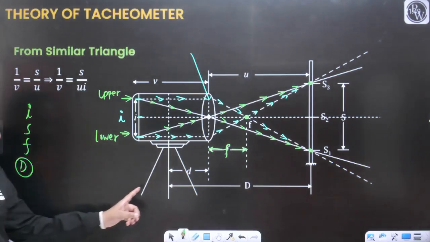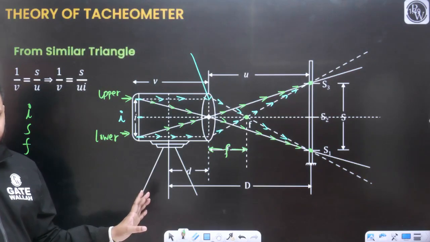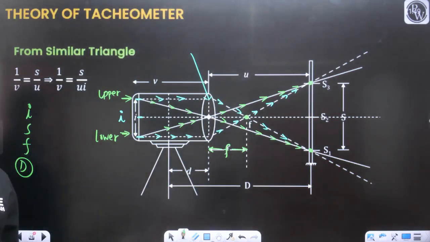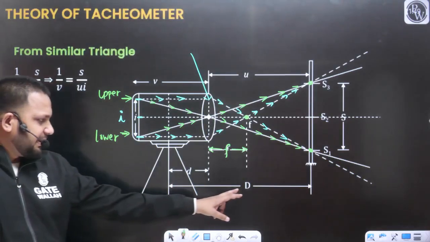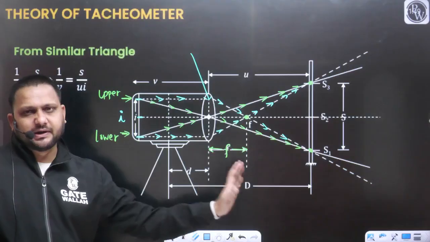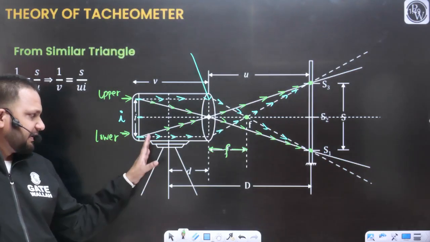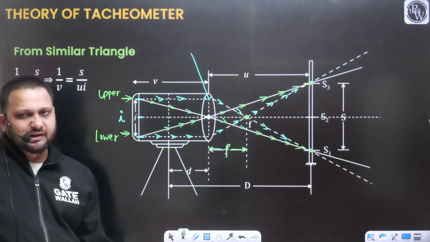Capital D is the distance between the tacheometer and the staff.